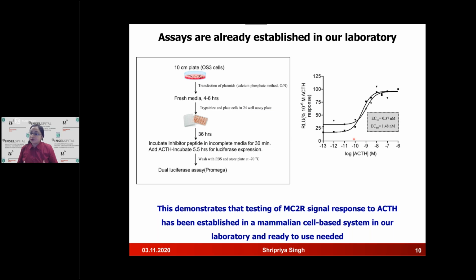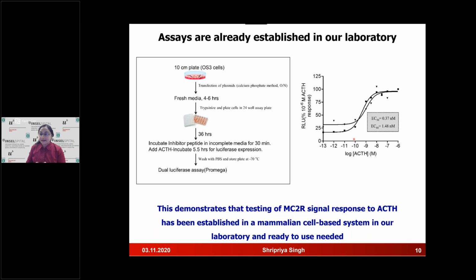Finally, when we've done the dry lab part, we perform the in silico part. Now the question comes, where are we going to perform the experiments? We need a wet laboratory scenario. We need a cellular system. So for that, a number of experiments were carried out with 2 to 3 cell lines. And finally, the mouse OS3 cell line, which is a mouse adrenal cell line, showed the best effects.